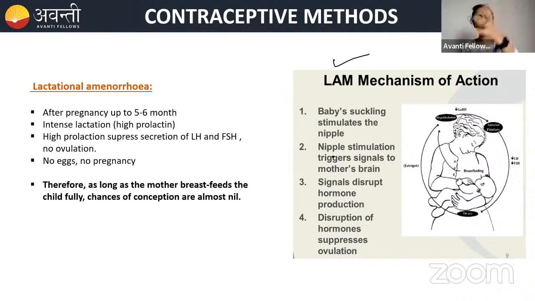So in the happening of all these mechanisms, there is an advantage for a woman in a contraceptive manner. What happens after pregnancy? Up to 5 to 6 months, the lady will have a contraceptive nature in her. So if they have sexual intercourse in this time, the possibility is very low. You might ask me, ma'am, why is that? Because intense lactation will create prolactin. I have told you prolactin is released by a prolactin releasing hormone from the anterior pituitary gland.